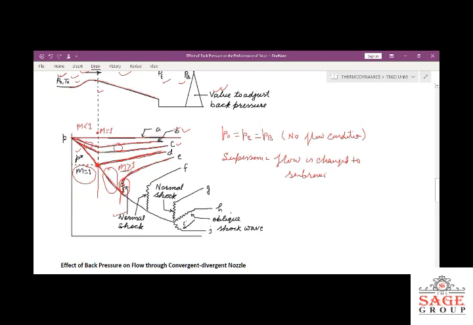So you can see this is the normal shock wave and the pressure increases along this curve. On further reduction of the pressure, in the later part of the divergent portion of the nozzle, you can see there is also another normal shock wave. This curve is indicated by F. So F is also a normal shock wave, but it is in the later part of the nozzle. So this will also convert supersonic flow to subsonic flow. After this normal shock wave, you will see the pressure is going to increase.